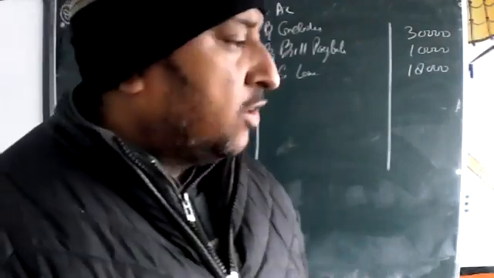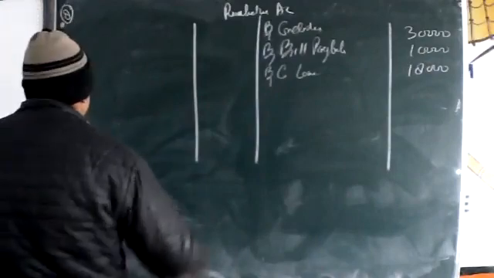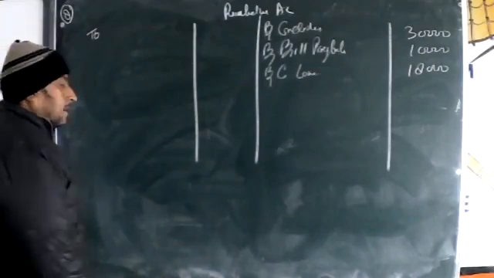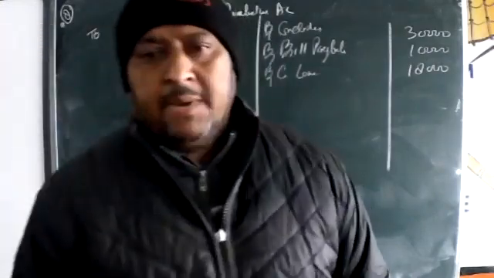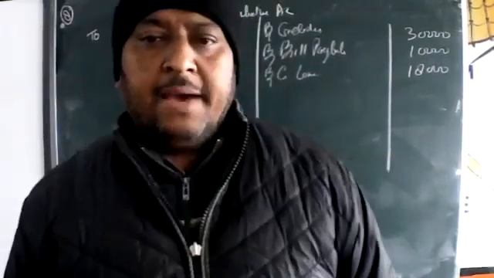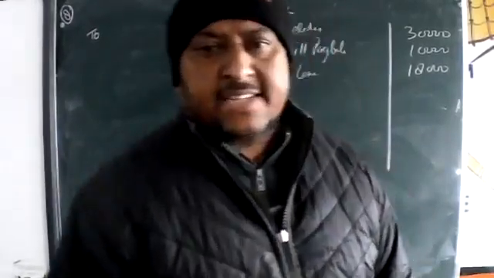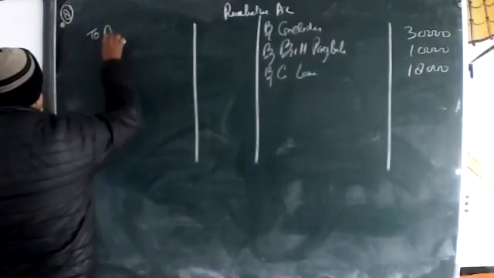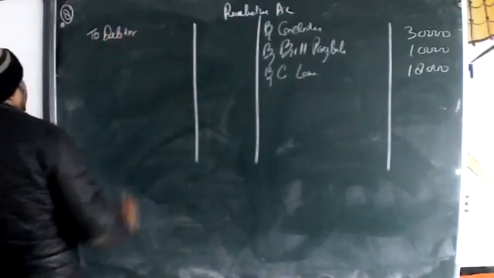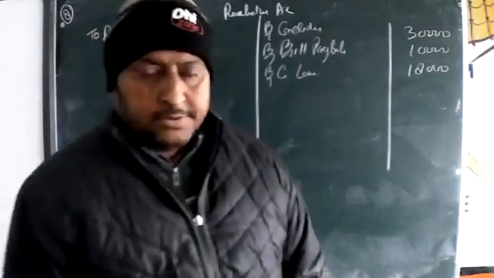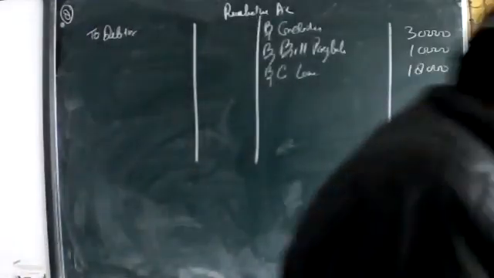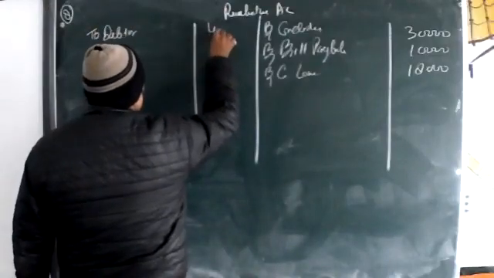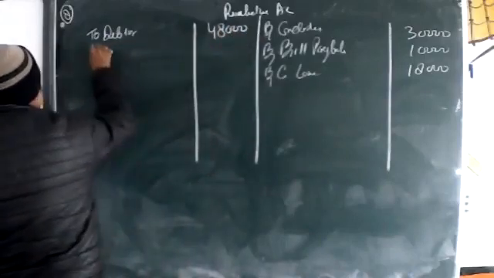Then go for the asset side. Bank we are not going to take for the making of the realization account, bank and cash both. Next asset, Debtors. Is there a provision or not? No sir. Debtor amount is 48,000.